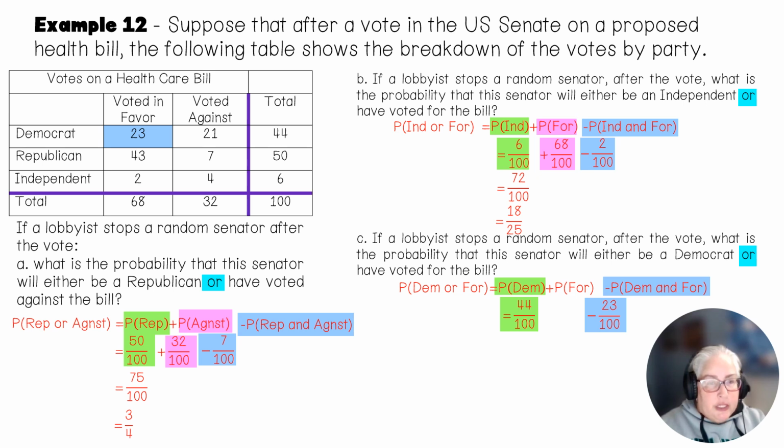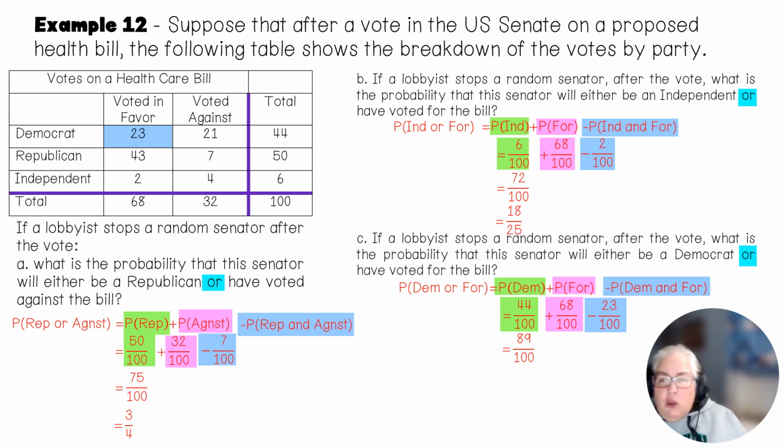Let's go through the rest of it. How many Democrats do I have? Well, I have 44 Democrats. And then how many "for" people do I have? Well, there are 68 for people. Now, before I go on, I know why I added this one. If I forgot the rule and just said this is where I add them together, we know that there are only 100 senators.